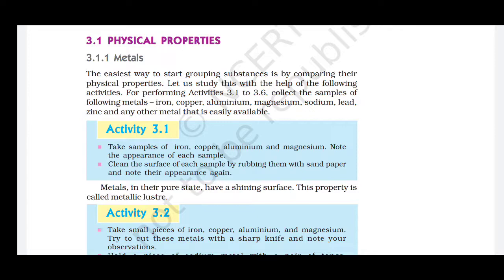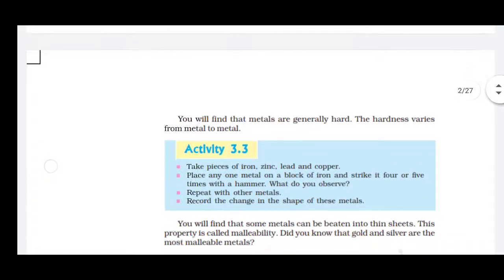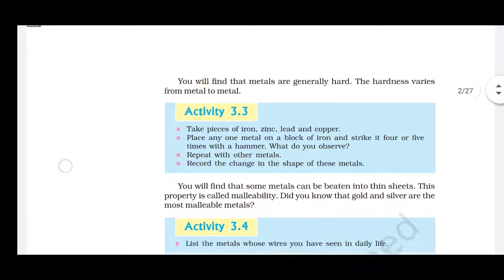So the first property of metal is that metals in their pure state have a shining surface, and this shining property of a metal is known as metallic luster. Now generally the metals are hard. The hardness of the metal varies from metal to metal. There are different kinds of metal: sodium, potassium, copper, zinc. All these are metals and their hardness are different depending on their properties.